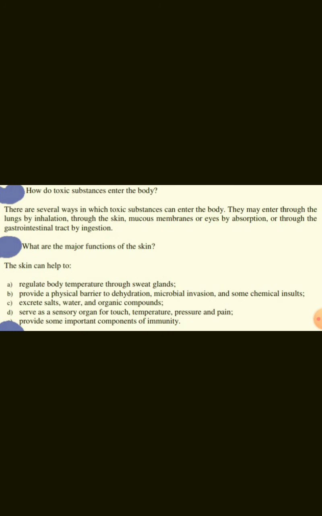How do toxic substances enter the body? There are several ways in which toxic substances can enter the body. They may enter through the lungs by inhalation, through the skin, mucous membrane, or eyes by absorption, or through the gastrointestinal tract by ingestion.